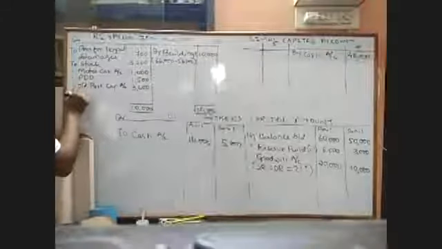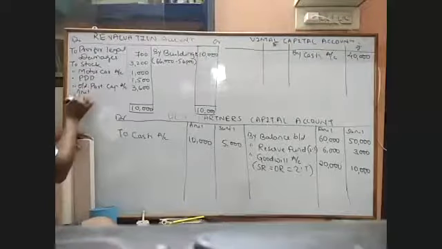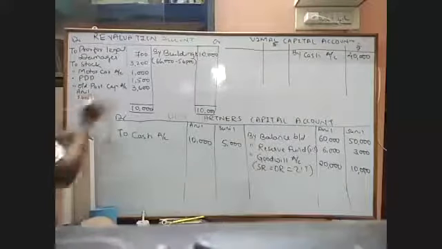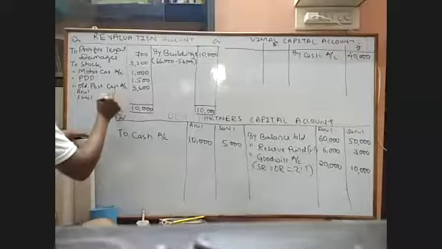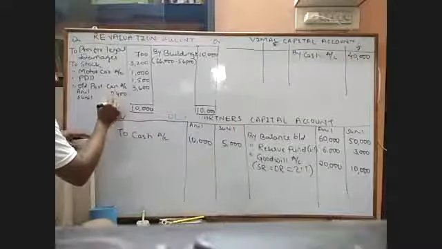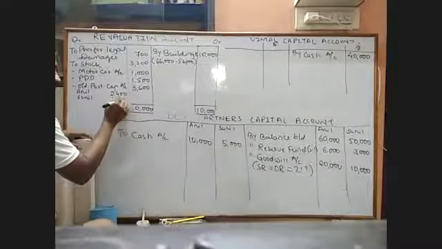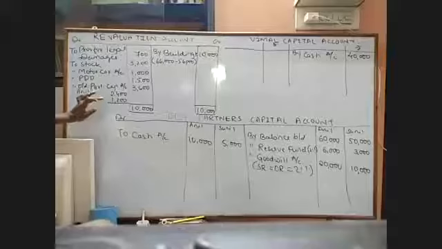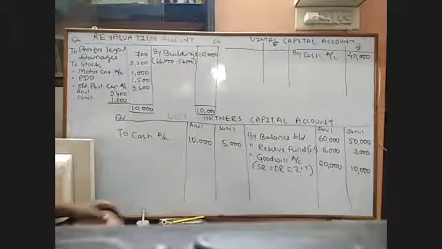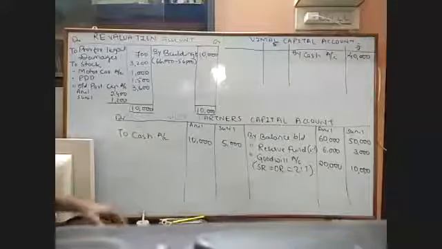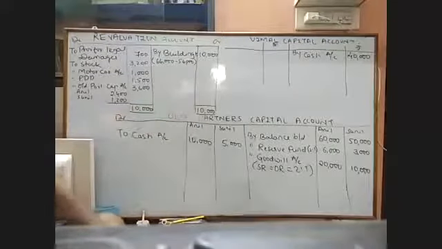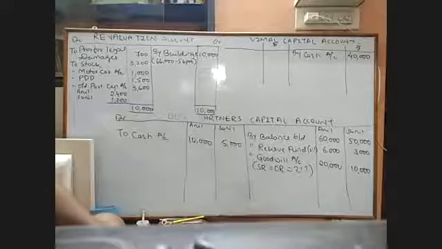And next is Anil and Sunil. I think Anil will get 2,400 out of it, and Sunil will get 1,200. Yes, 1,200. I did on the basis that he should get double of this because the ratio is 2:1. Hope you have completed it.